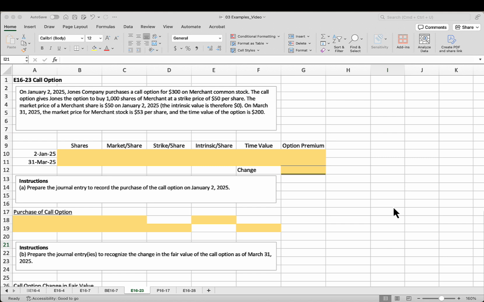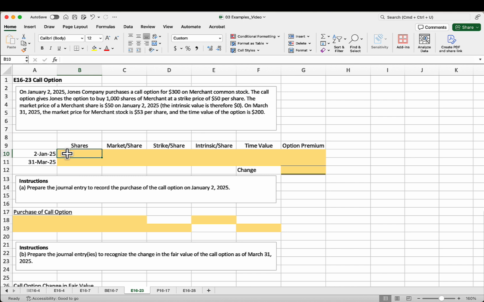Therefore, the intrinsic value is 0. On March 31st of 2025, the market price for the merchant stock is $53 per share, and the time value of the option is $200. So there's a lot of numbers floating around in there. So let's just take a minute to organize the information that we have.